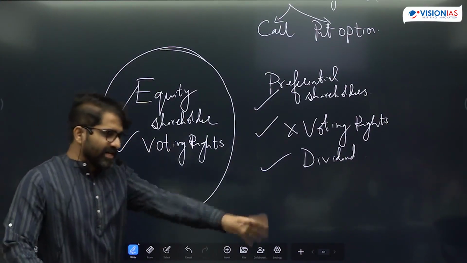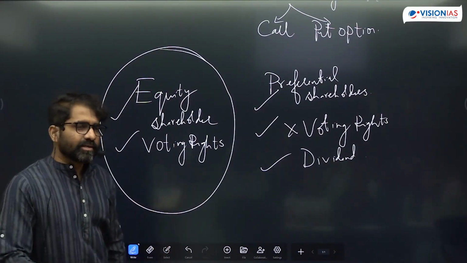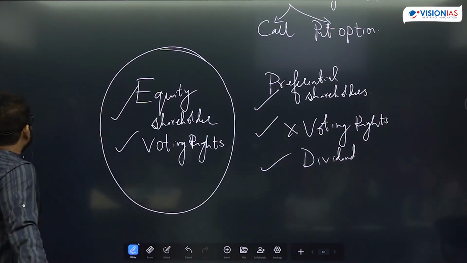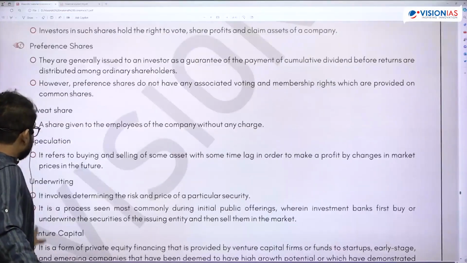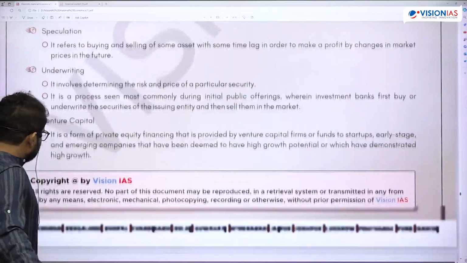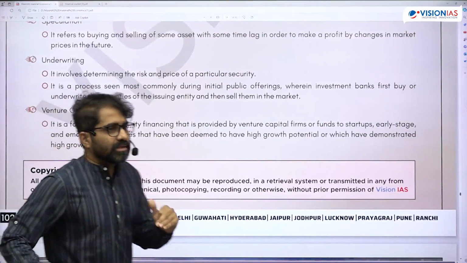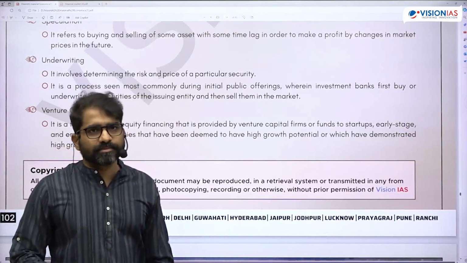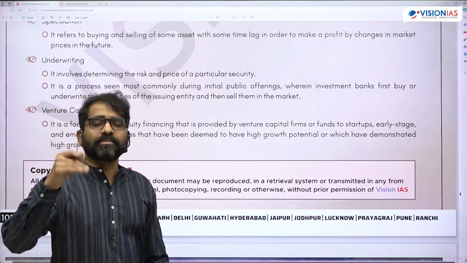Words are important to identify. If that word comes up, we are okay. In the last class, I told you some other words which are there in the news. Venture capitalists and angel investors, both of them fund risky startups. Venture capitalists will come later.